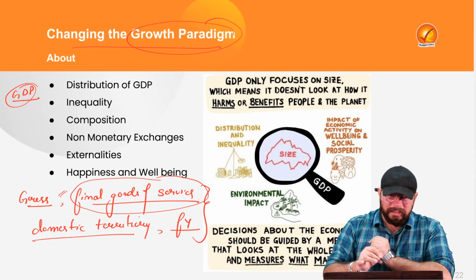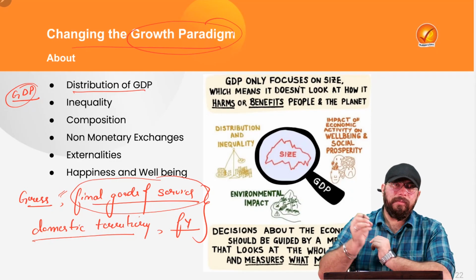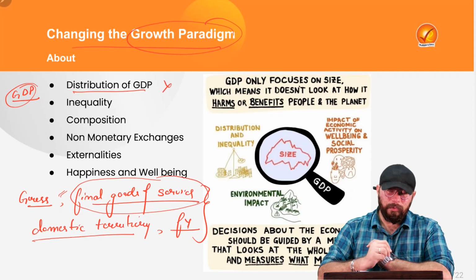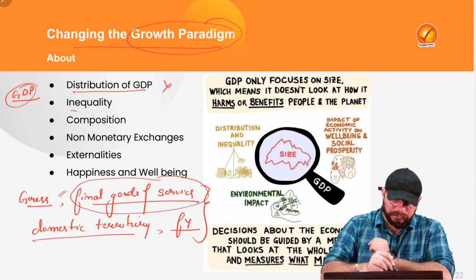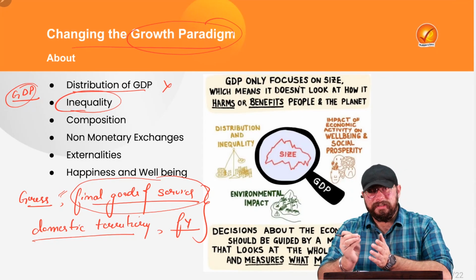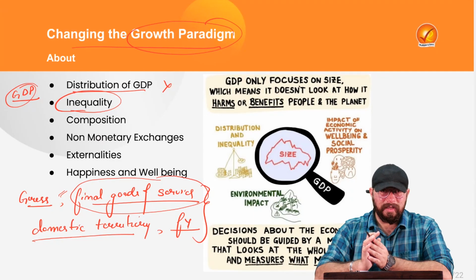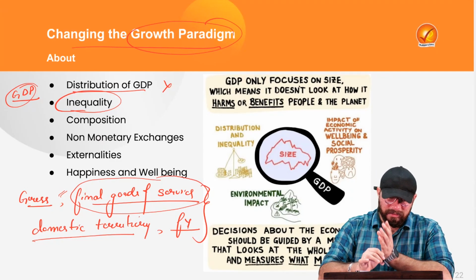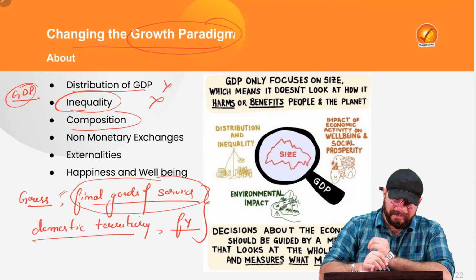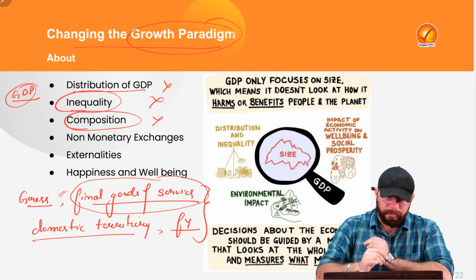So is GDP telling us about the distribution of GDP? That is, are the rich contributing more to the GDP or the poor? Is it telling us anything about the distribution? The answer is no, right? Is it reflecting the level of inequality existent? That means just 10% of the population is having access to more than 50% of the resources. Is GDP telling us this inequality? The answer is no. Is GDP telling anything about the composition between the rich and poor? Again, the answer would be no.